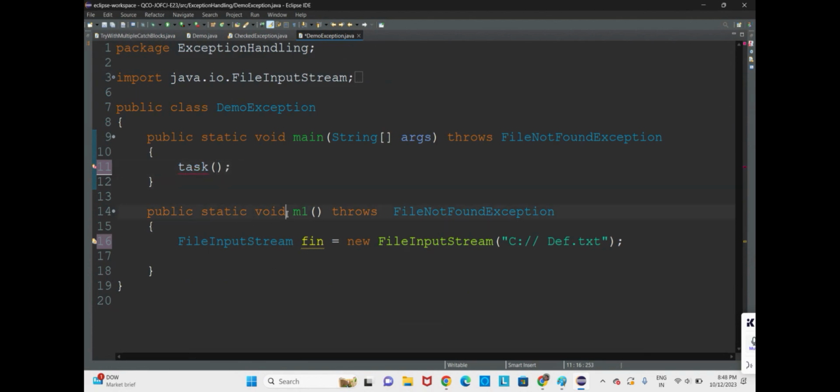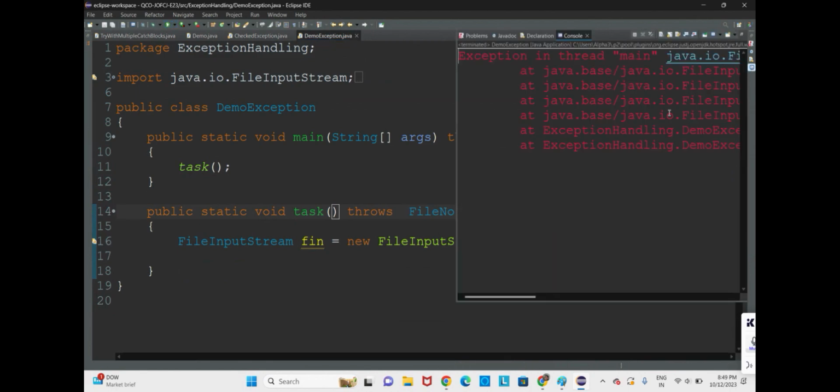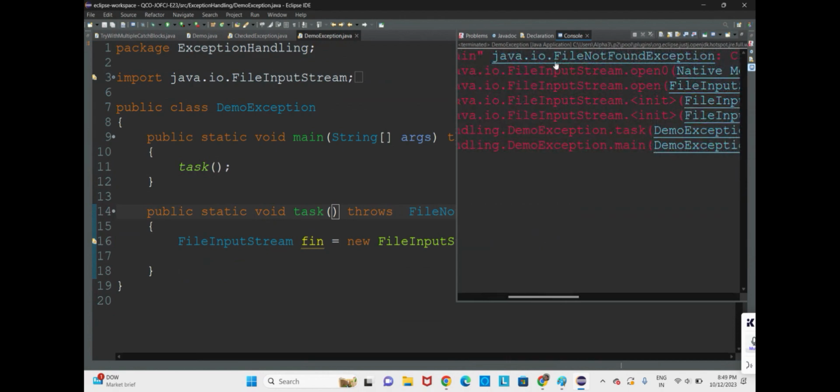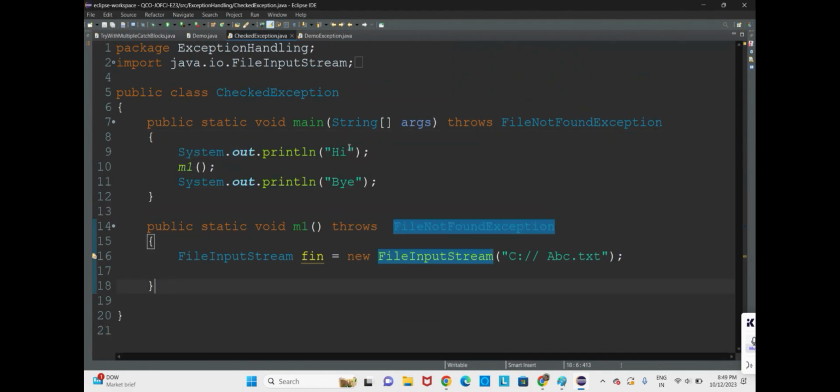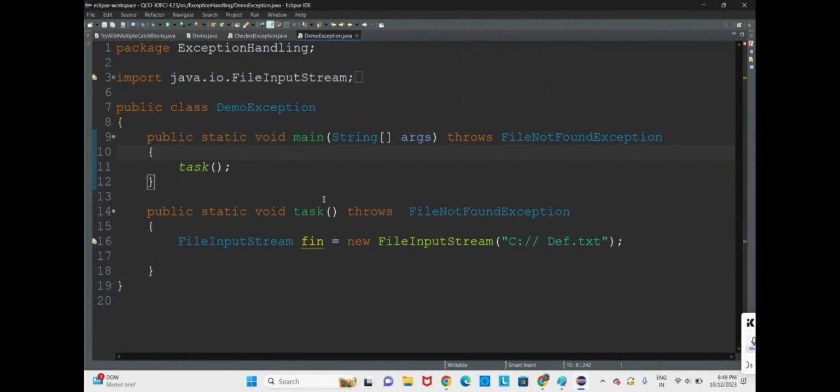We shall create one task. Internally something might have gone wrong. Now it is executing. Yes, you are getting a file not found exception neatly. Whatever we had written that time is also correct, but something was not right in Eclipse. Here also it is correct only, but some inbuilt error might have happened.